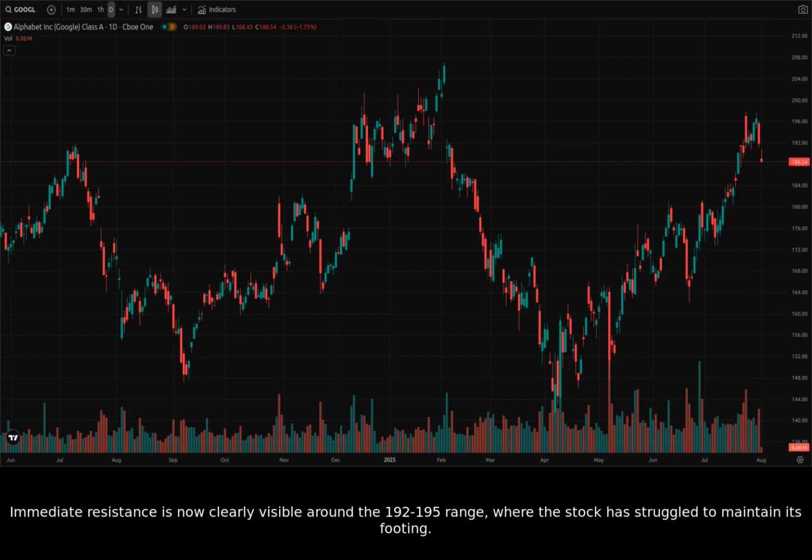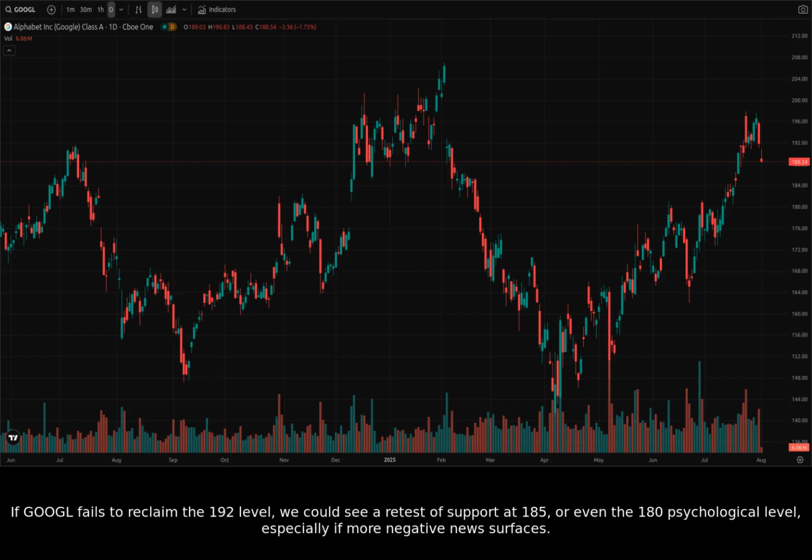Immediate resistance is now clearly visible around the 192 to 195 range, where the stock has struggled to maintain its footing. If Google fails to reclaim the 192 level, we could see a retest of support at 185, or even the 180 psychological level, especially if more negative news surfaces.